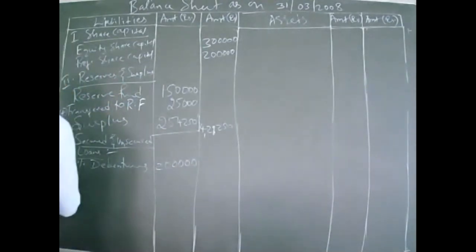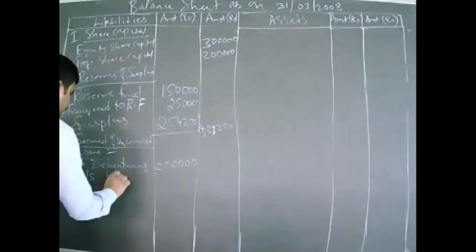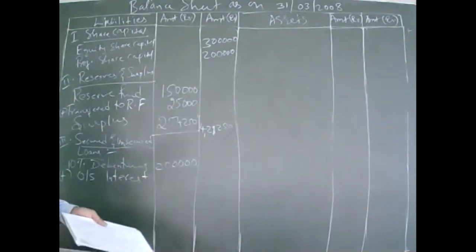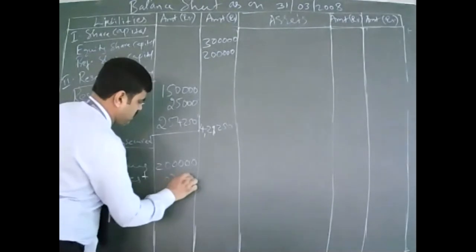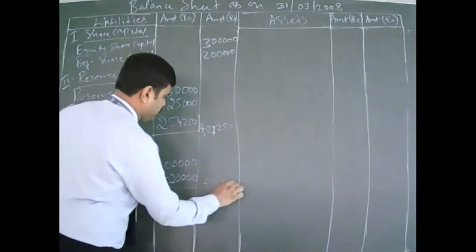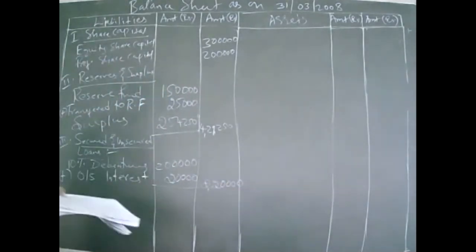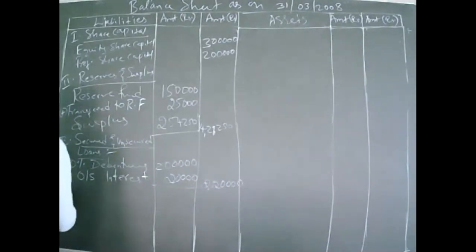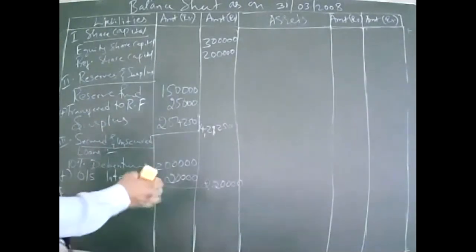You have to add that, because it's a liability. So that is 20,000. So total is 2 lakhs 20,000. Then any other loans given? They are not given.